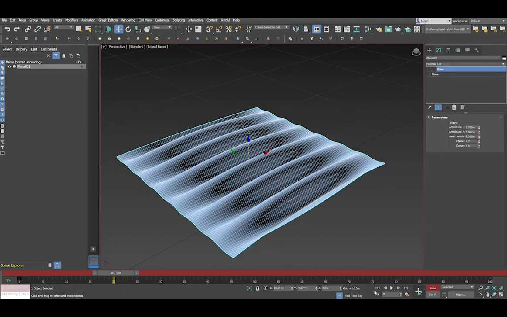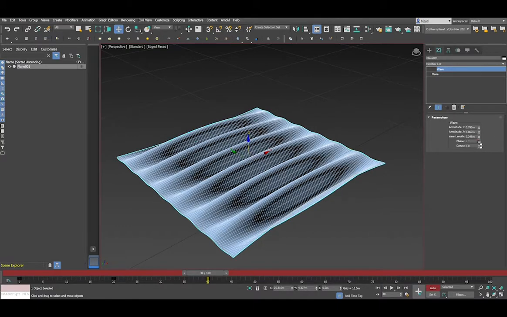So do the same thing with the key again for 4 to 5 times, and at the end play the animation. So this is how you can make an auto animation.